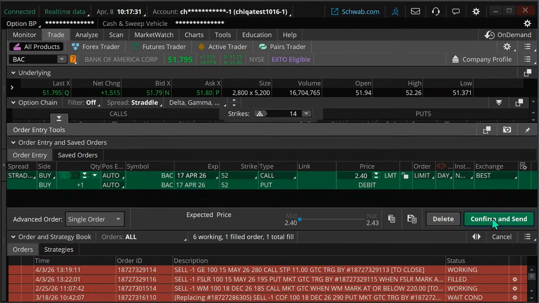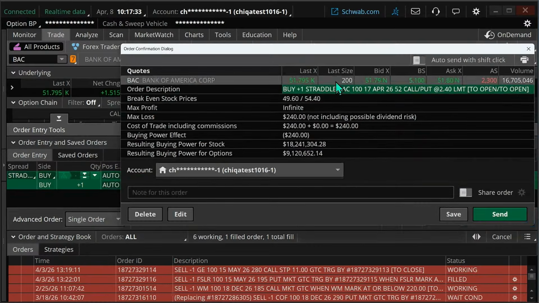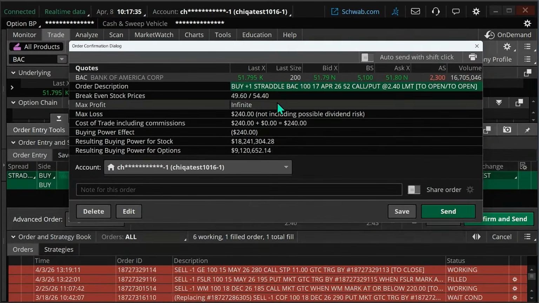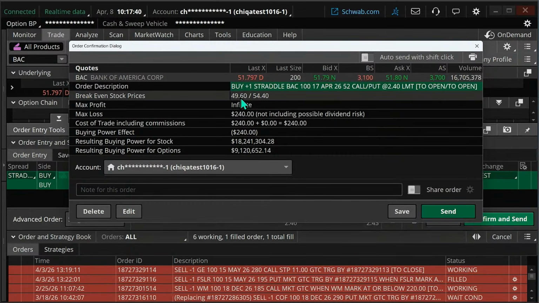So what I can do is click on confirm and send. And remember, you would only do this if you think it's going to move outside of that range. It gives me my break-even stock prices at expiration here on this. So what does that mean?